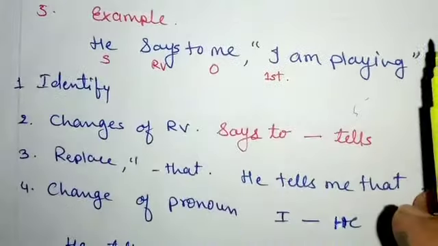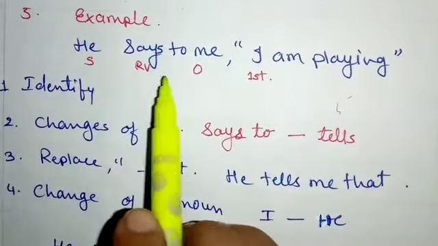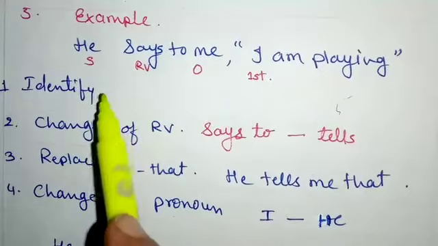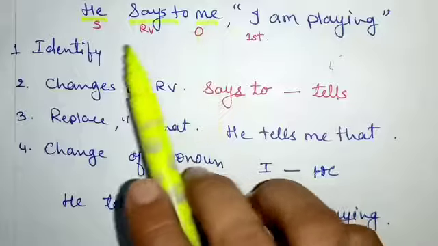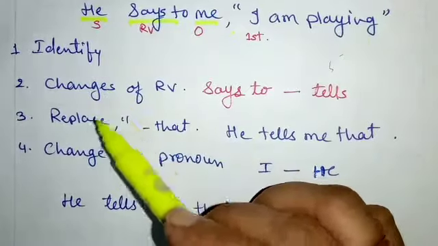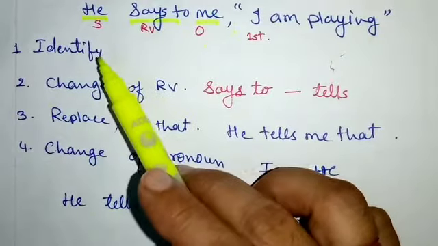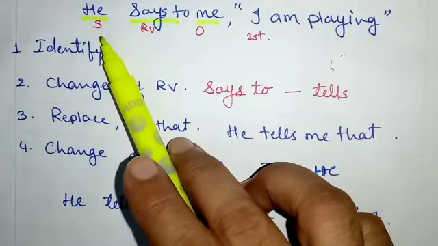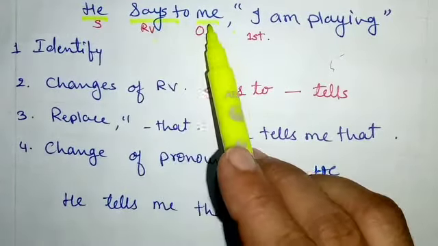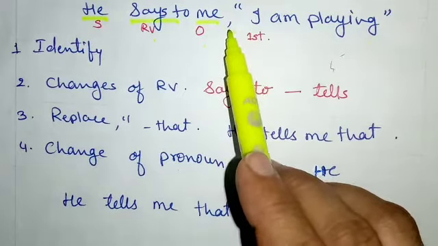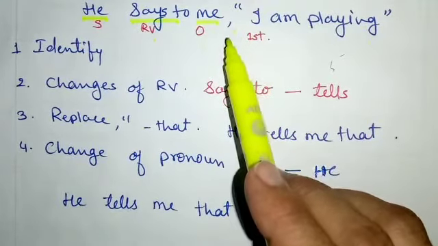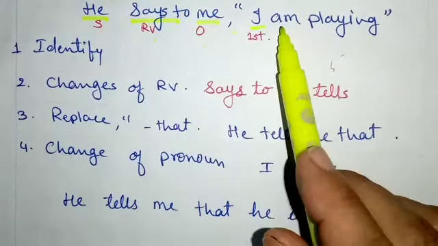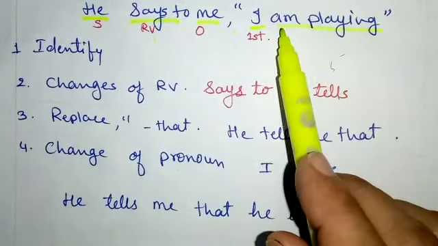Now see another example. He says to me, "I am playing." First of all, identify the subject, reporting verb and object. Now let us see the steps. The subject is he, the reporting verb is says to, and me is the object. We will replace the inverted commas with the conjunction that. Then here I is the first person and the sentence is given in present continuous tense.